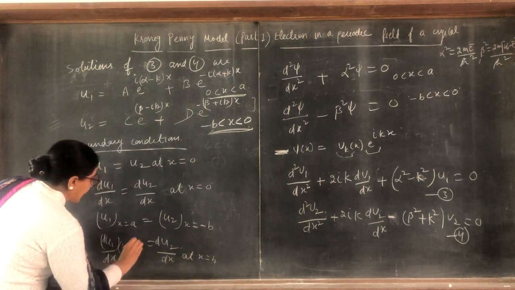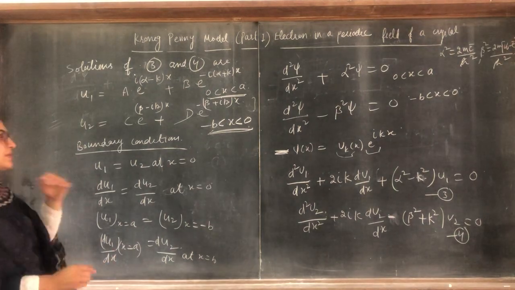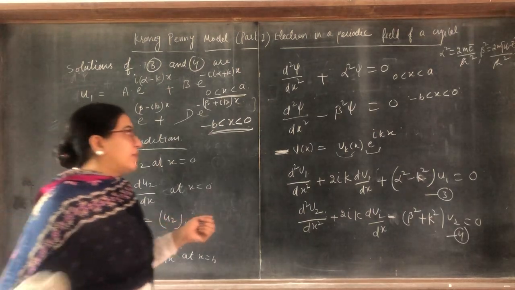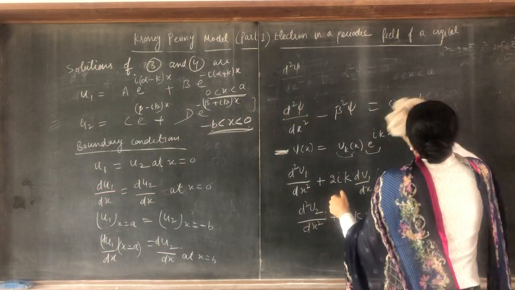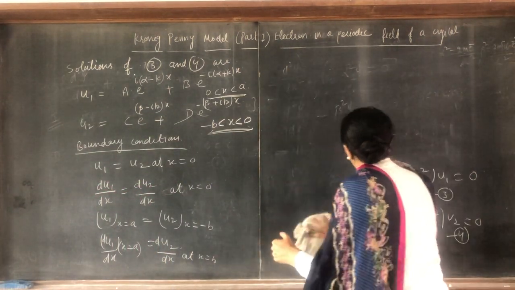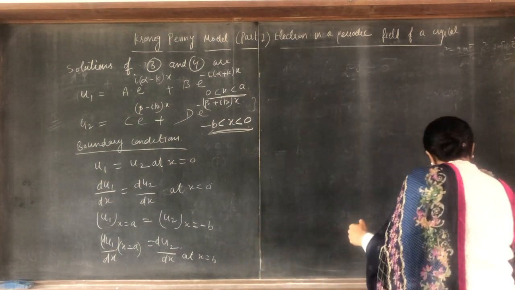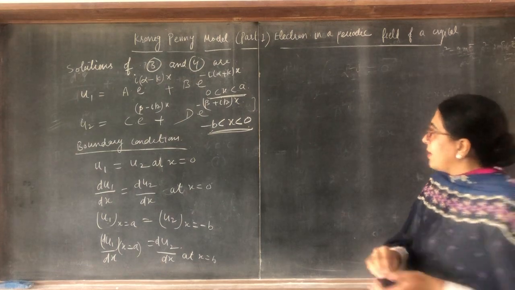You can solve this in the form of a determinant. I will not go into the detail of this; if you want, I will.